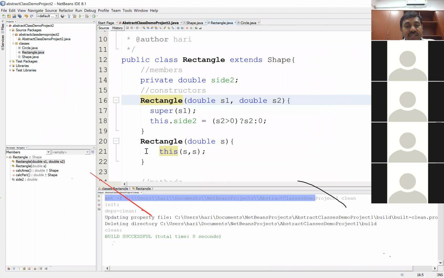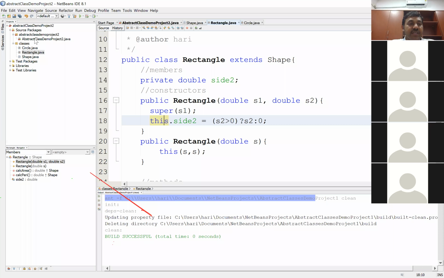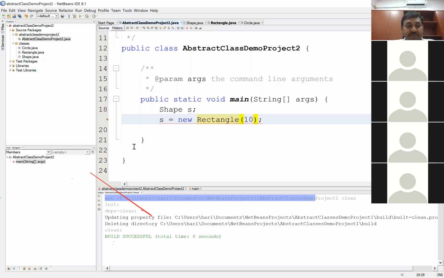So in Rectangle, both the constructors are default constructors. Default constructors cannot be accessed outside this package. So if I have to get them accessed from outside this package, what do I need to do? I need to keep them public, right? So public and public. Perfect. Let's get back to this. Now, is this problem resolved? Let me save. Yes, it is resolved.